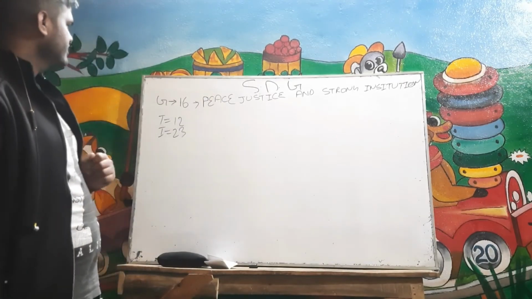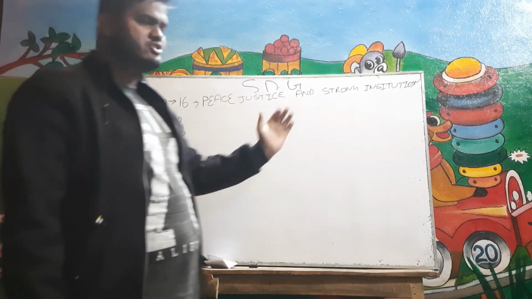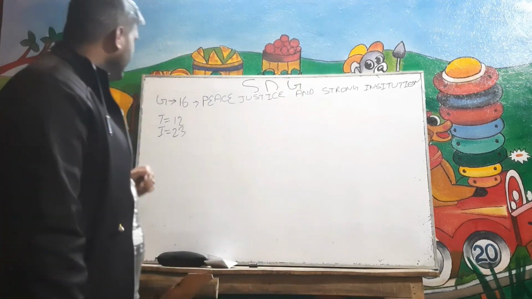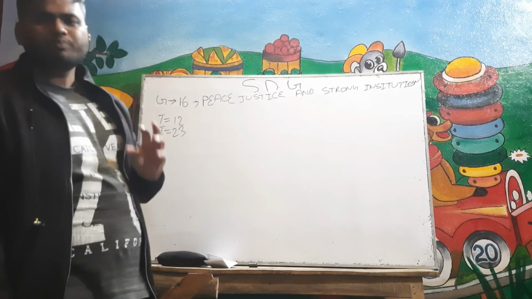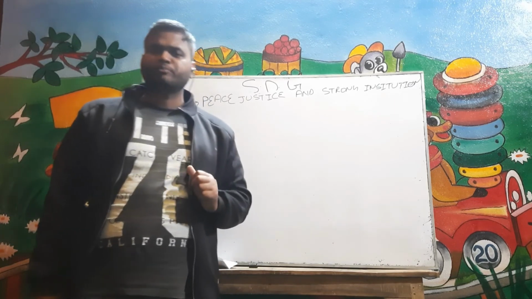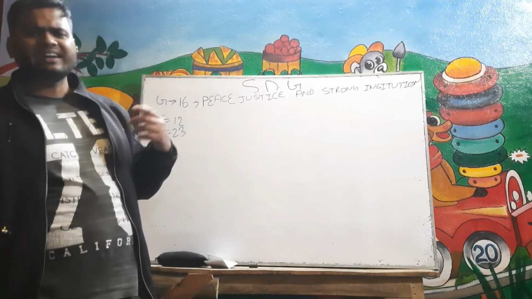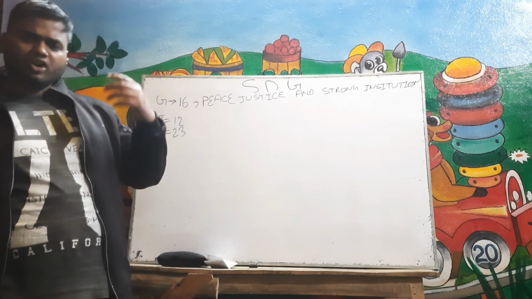Let's see goal number 16 of SDG. This talks about peace, justice and strong institutions. In this, we have 12 targets and 23 indicators. In this, we have to promote peaceful and inclusive societies for sustainable development, provide access to justice for all, and build effective, accountable and inclusive institutions at all levels.